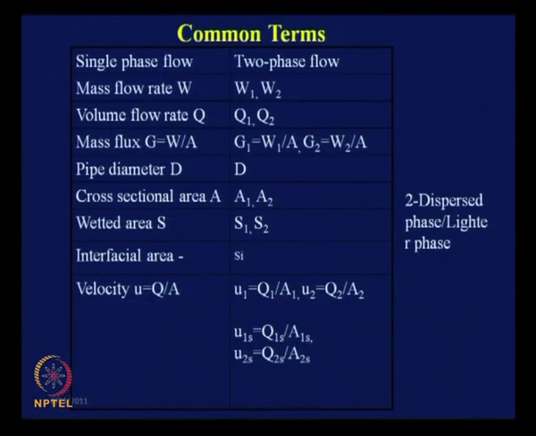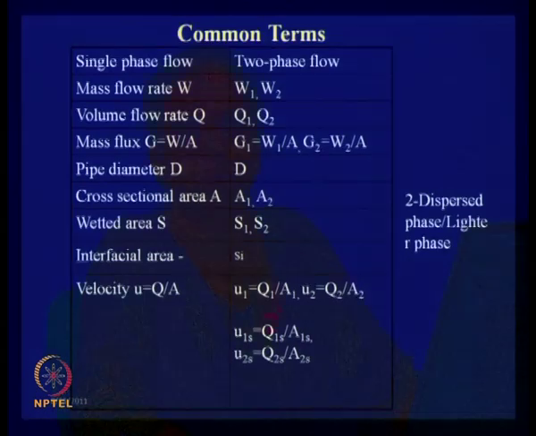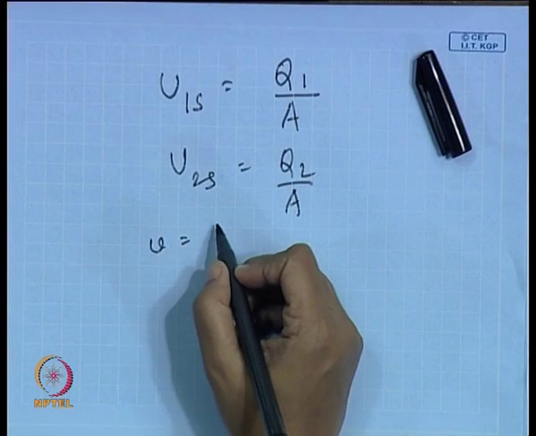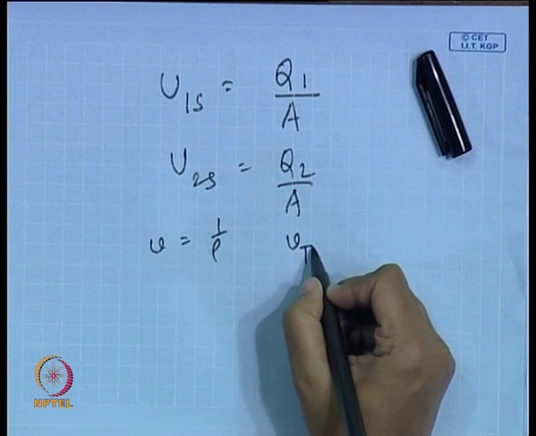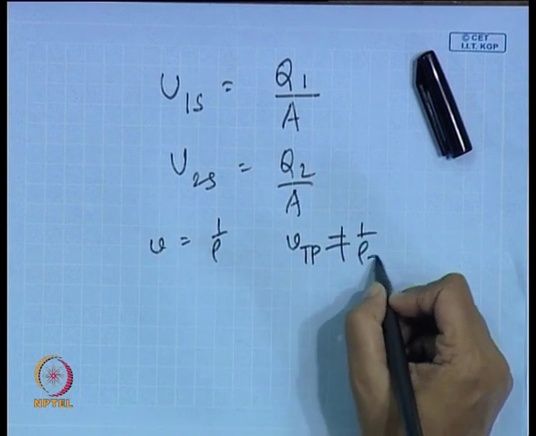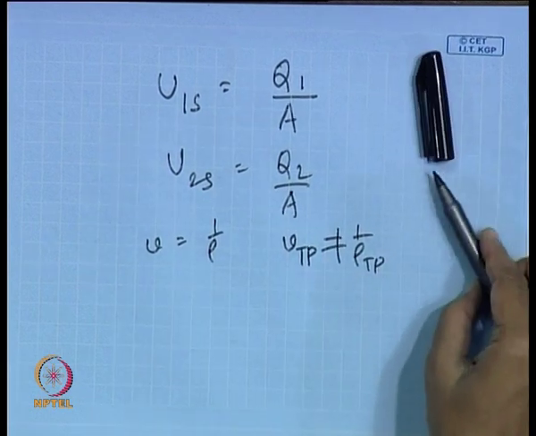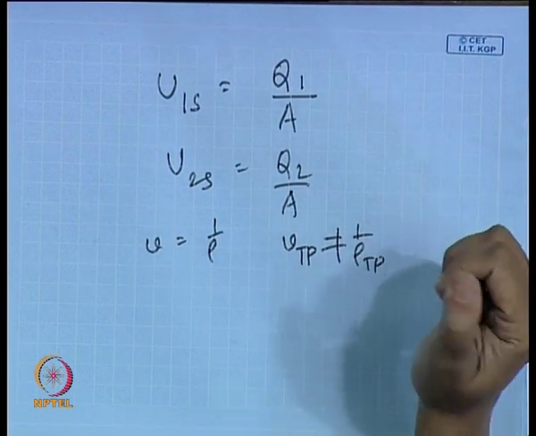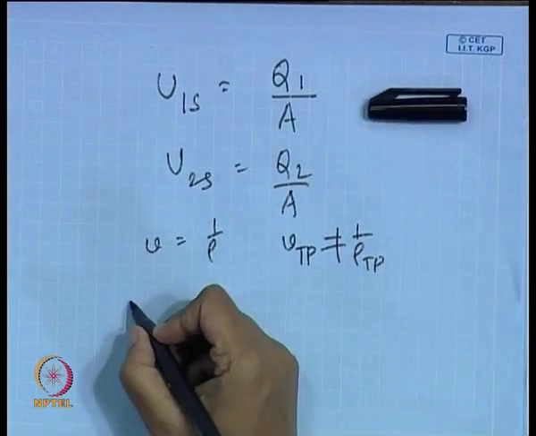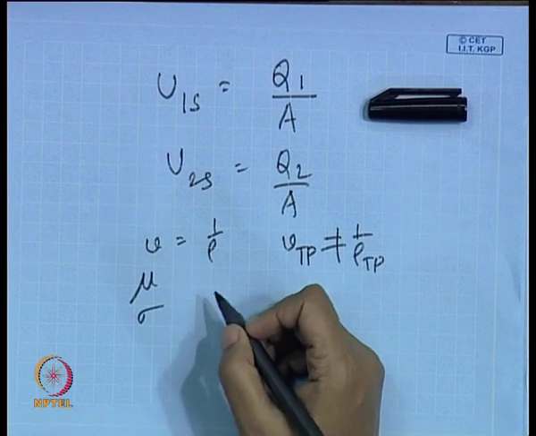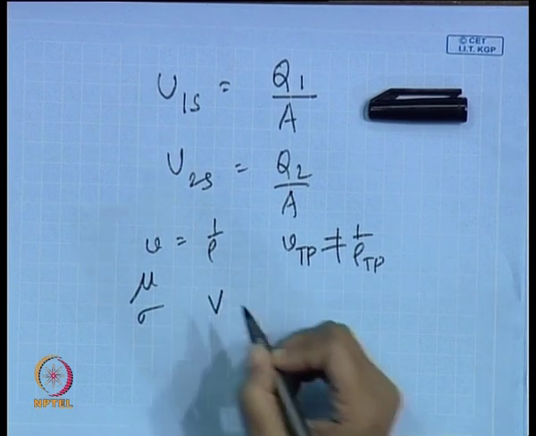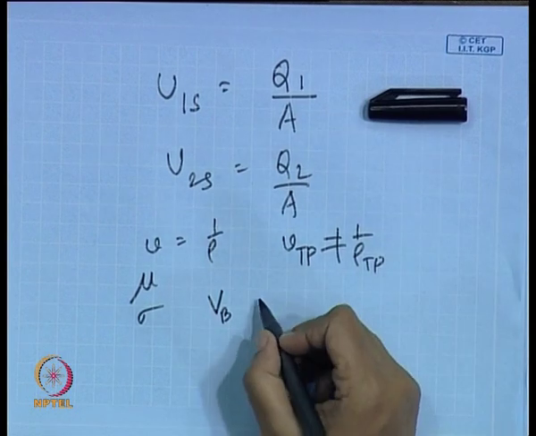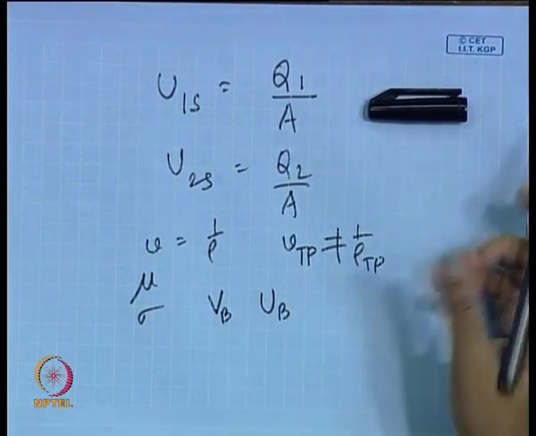Apart from the definitions, viscosity is referred to as mu, surface tension as sigma, volume as V. When it is a specific volume, it is small v, which is nothing but 1 by rho. In this particular case, we have VTP, which is definitely not equal to 1 by rho TP. This I mention almost every class just because it is so very important. And then we have mu, we have sigma, and usually when we refer to bubbles, the bubble volume is referred to as VB, the bubble velocity as UB, and things like that.